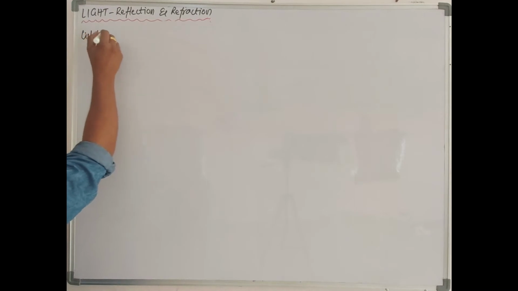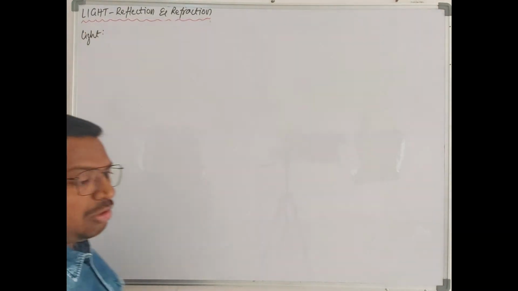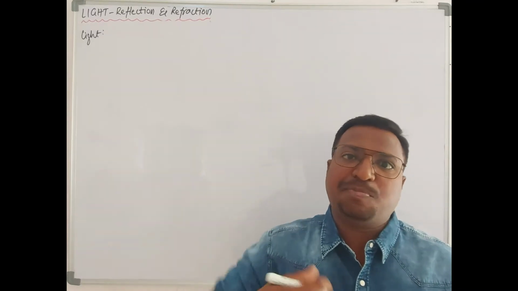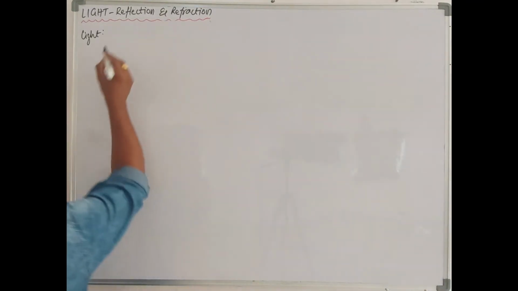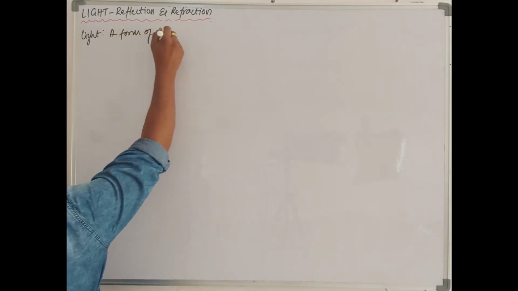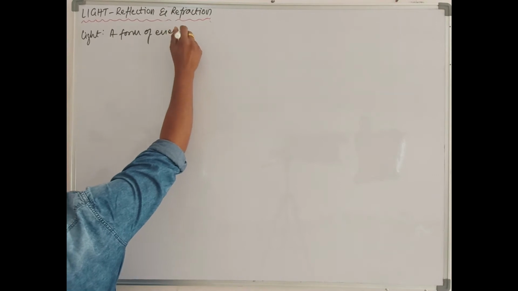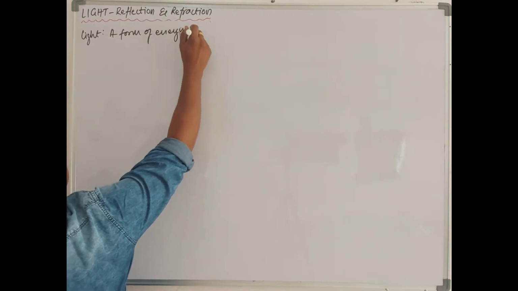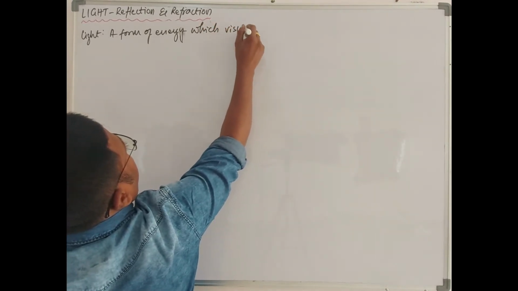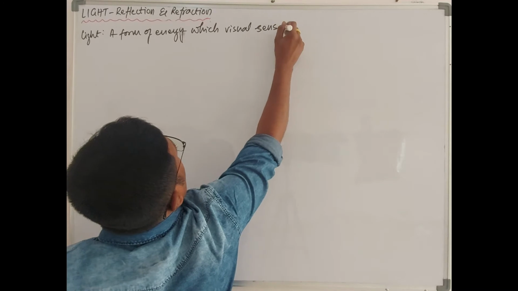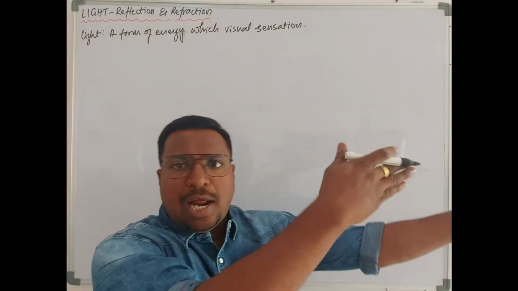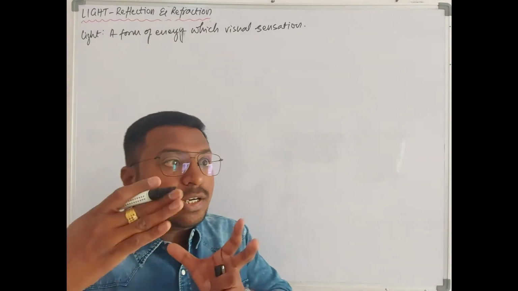Basically, what do we know? Light. Children, I would like to discuss some basic concepts of this chapter briefly with speed. Okay. So, light, we know, is a form of energy, a form of energy which gives visual sensation. Okay. And after that, we know how light can travel.